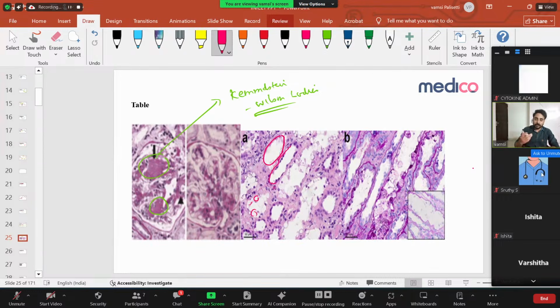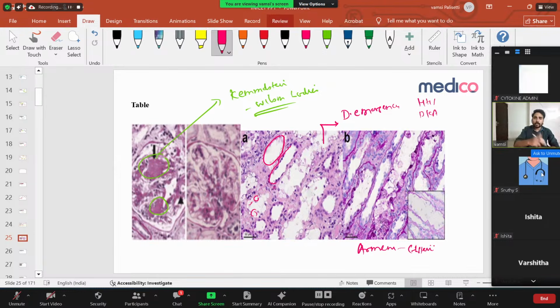That is what's called Armanni-Ebstein change. You see it in diabetic emergencies, like when a patient suddenly develops HHS or diabetic ketoacidosis. Then the high sugar levels, because of osmotic change, damage the kidney, and the tubules are enlarged and glycogen accumulates. That is called Armanni-Ebstein change in renal tubular epithelium. This is the important thing.